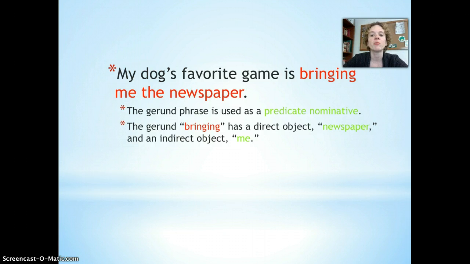Next example, my dog's favorite game is bringing me the newspaper. So you see the gerund bringing, and it's part of the phrase bringing me the newspaper. So in this sentence, the gerund phrase is being used as a predicate nominative. So let's look at the way the phrase is put together. Bringing me the newspaper. The gerund is bringing, and it has a direct object, newspaper, and an indirect object, me.